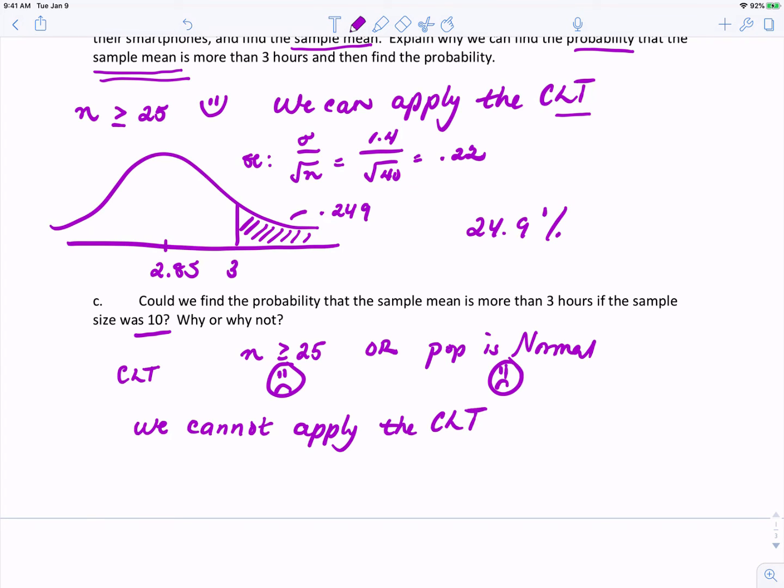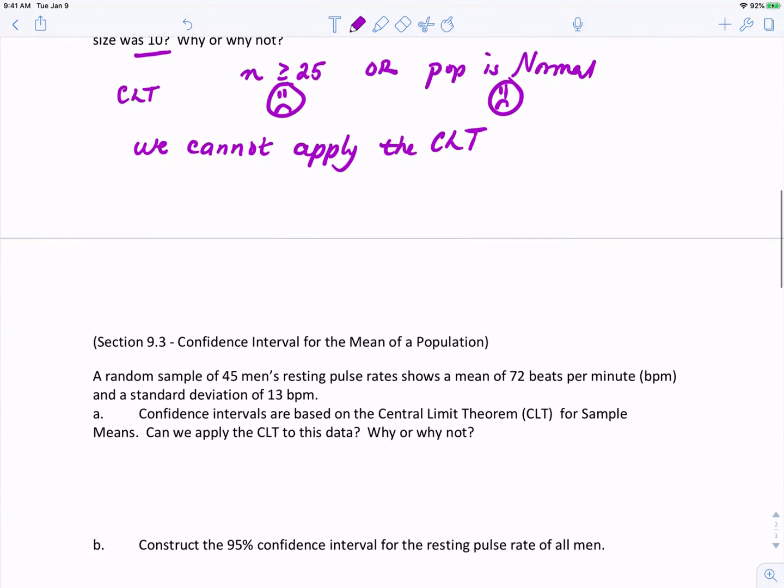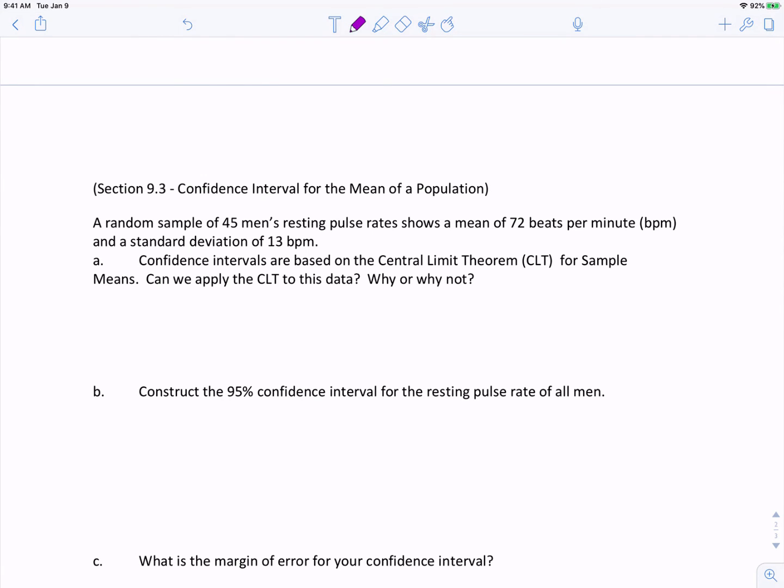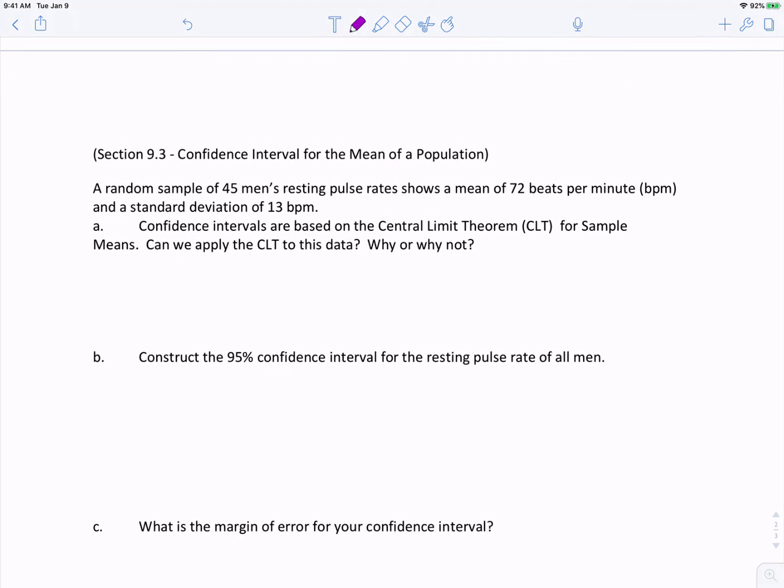And so that's a review of the central limit theorem for sample means. Because these videos have to be short in order to upload to YouTube, I'm going to do a second video for the next problem.